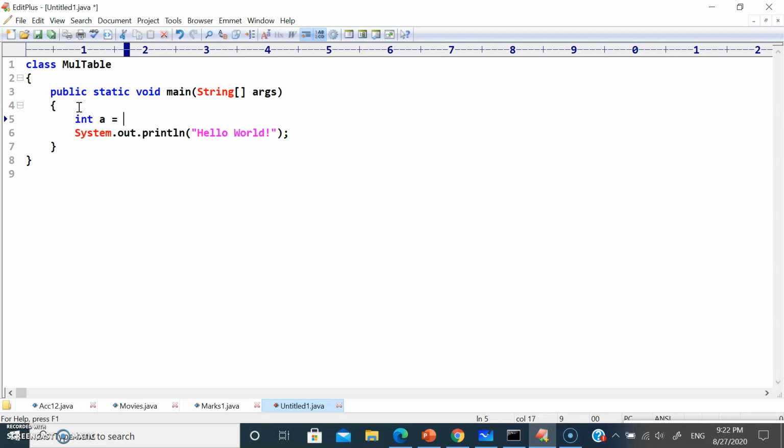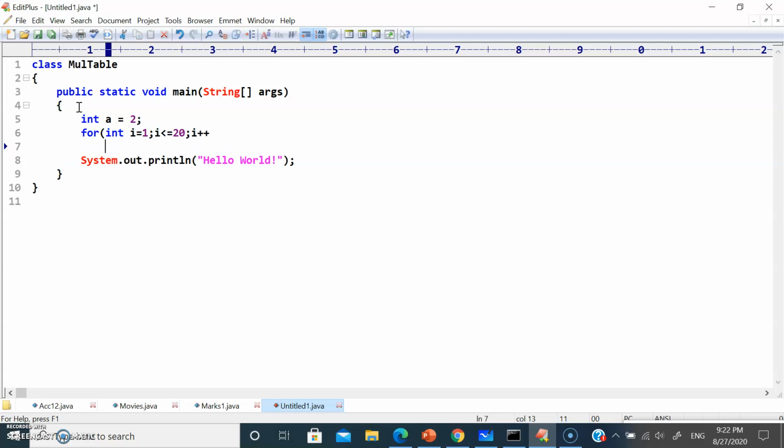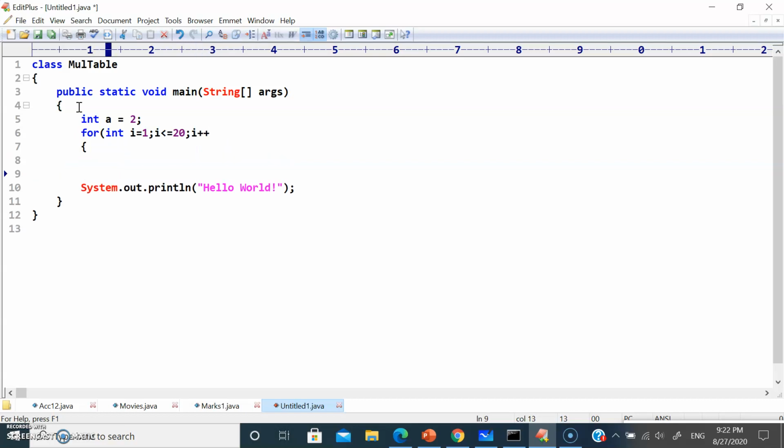Let's take int a is equal to 2. Then let's take a for loop: int i should start with 1 and end at 20, and i should increment. Our output should print in the format of 2 into 1 is equal to 2, right? So let's write it using System.out.println.